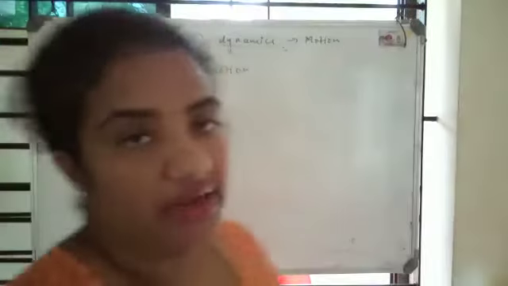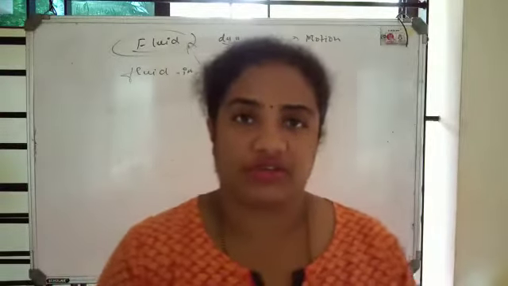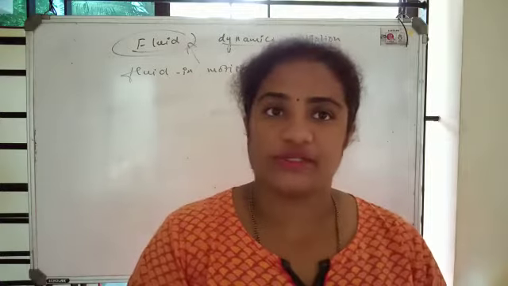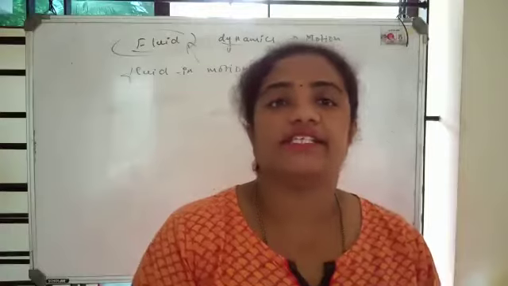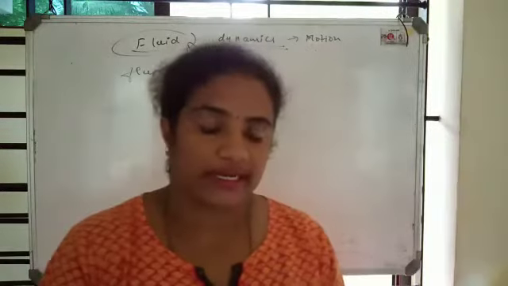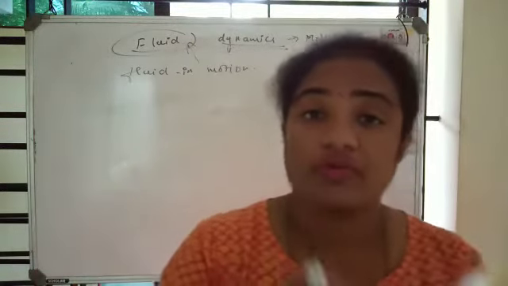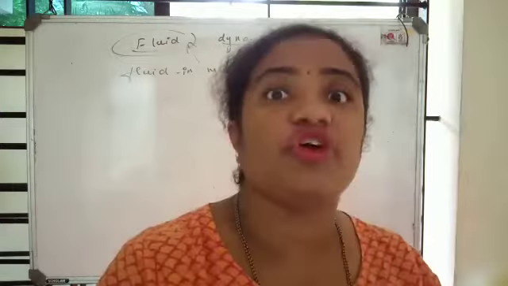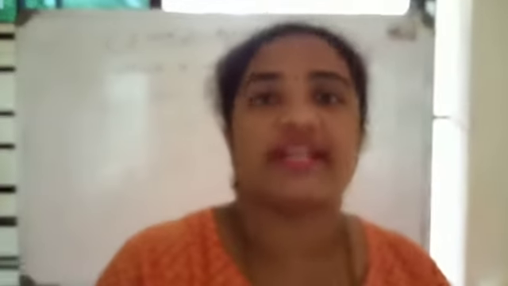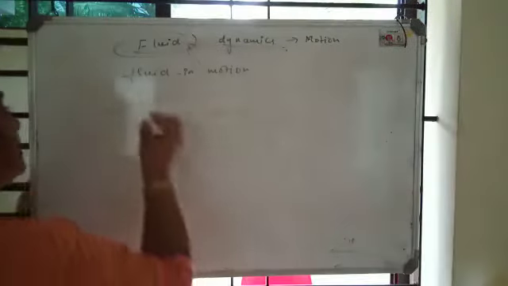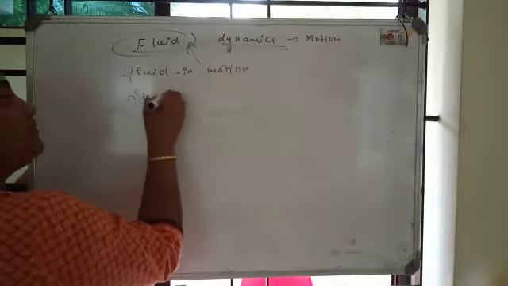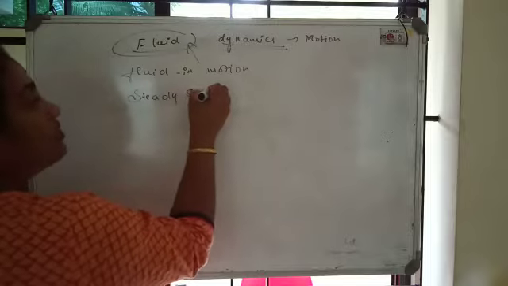There is a criterion when you are studying these fluids. You are doing various experiments with the fluids, studying the experiments and writing the results based on the experiments that you are doing. But there is one criterion on which you have to base your experiment: the fluid you are considering must be in a steady state. What do you mean by steady state? It must be in a steady state or steady flow.